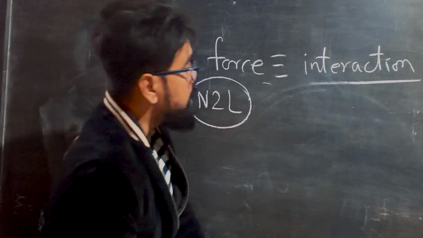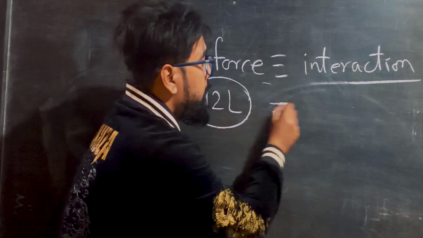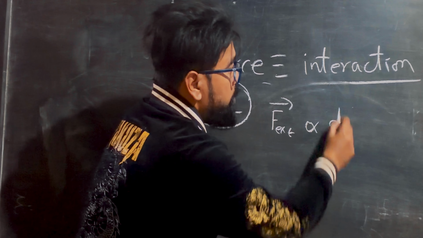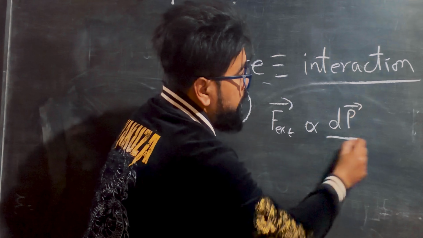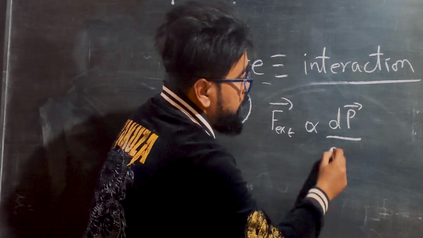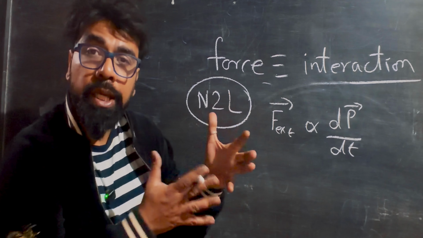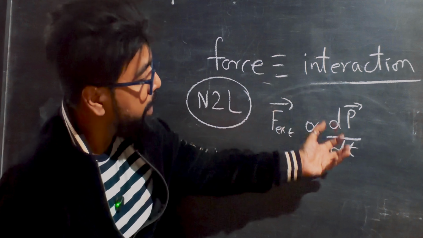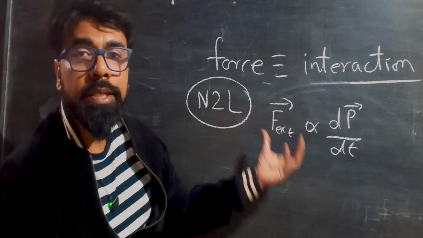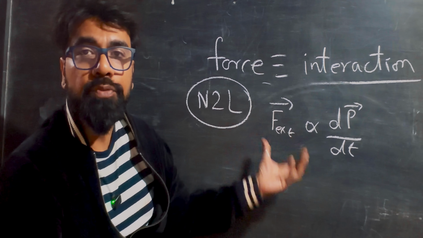That unbalanced external force is directly proportional to the rate of change of linear momentum with respect to time, and the direction of the external unbalanced force and the change of momentum vector will be parallel. Whatever the direction of the change of linear momentum, in that direction the resultant external unbalanced force acts. So this is Newton's second law.